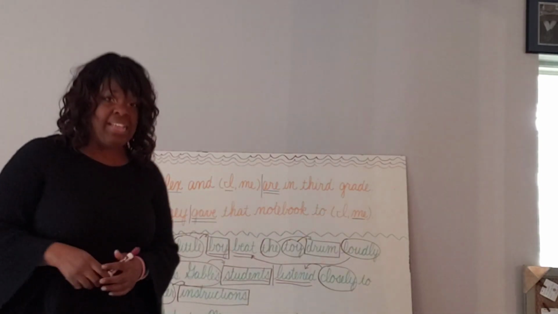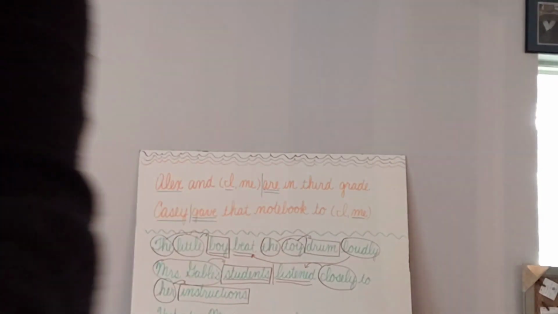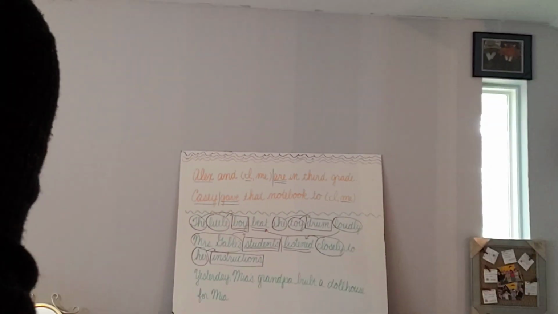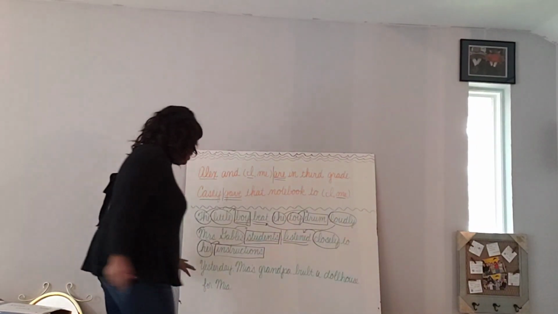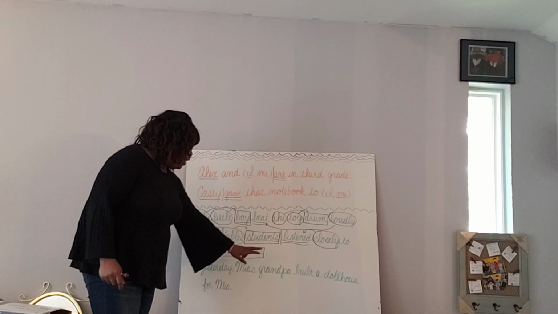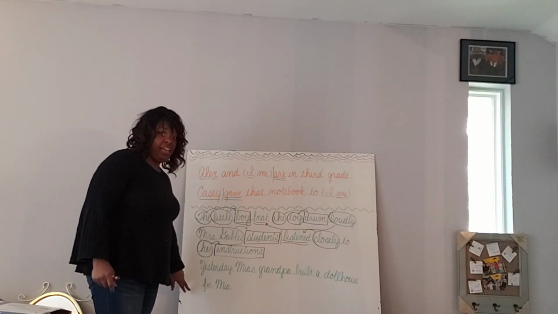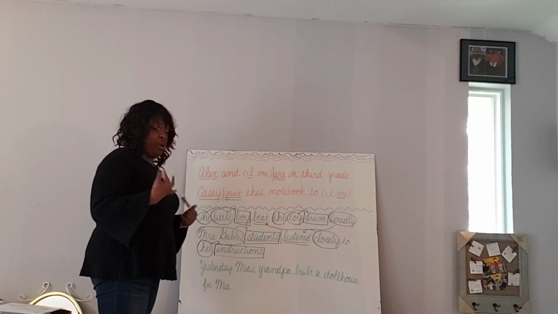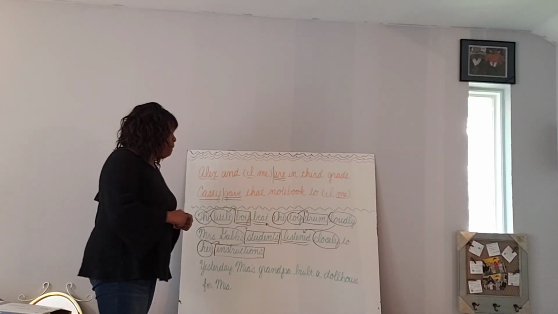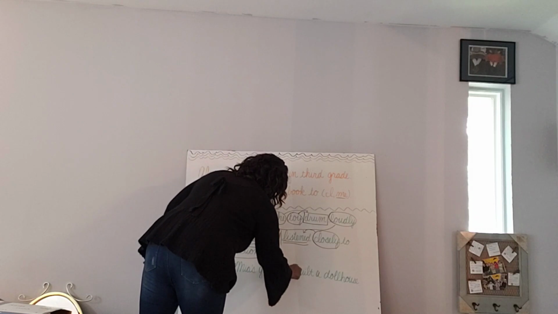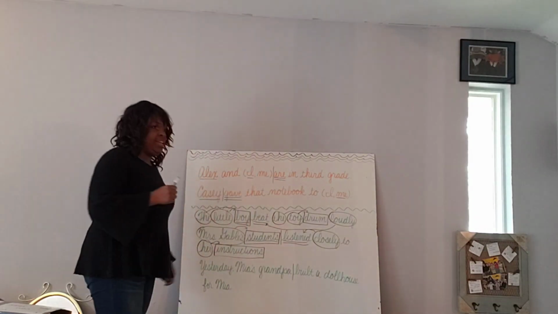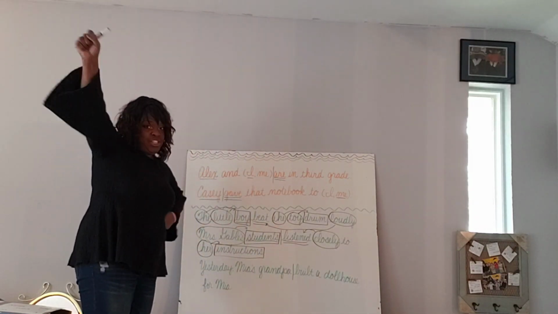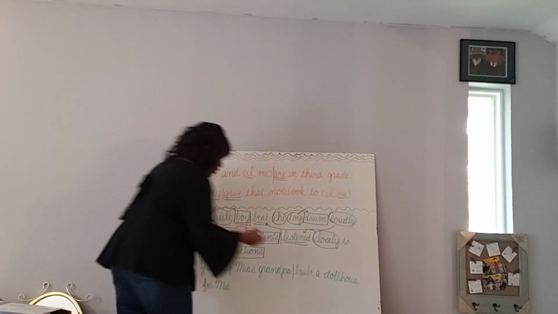And then our last sentence that we have at the bottom here, it says, I don't think I can blow that one. I can't do that. Okay, I'll read it nice and clear. Yesterday, Mia's grandpa built a dollhouse for Mia. Okay, yesterday, Mia's grandpa built a dollhouse for Mia. Where is our subject predicate divide? After grandpa, good. And what is our verb, our action? What can you do? Built, very good.